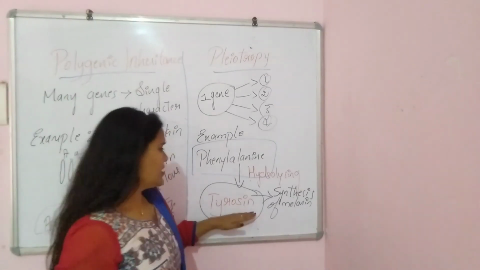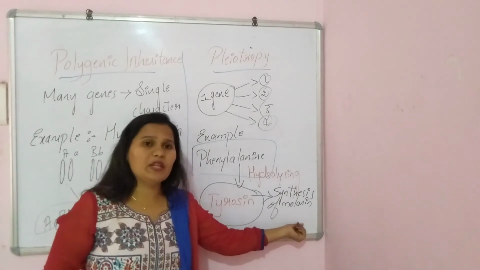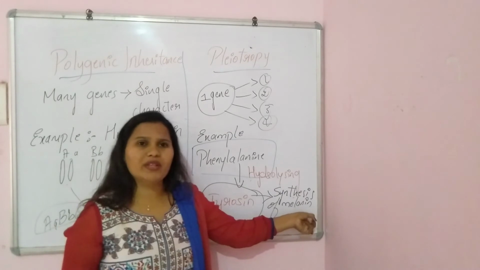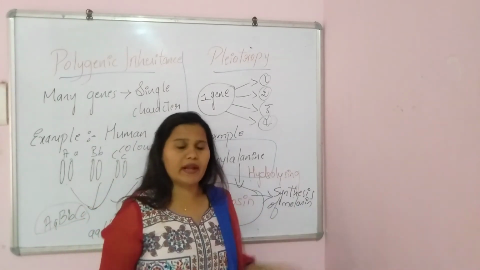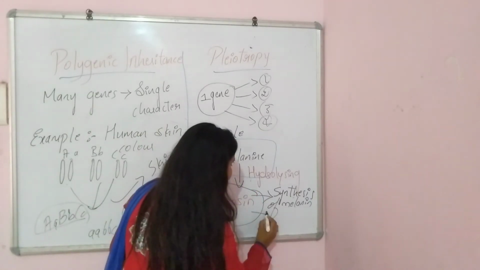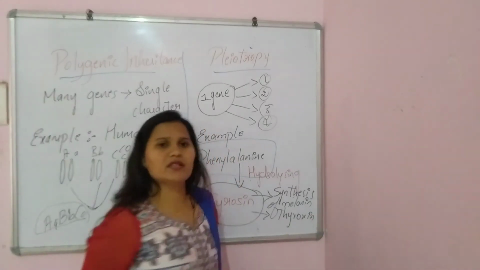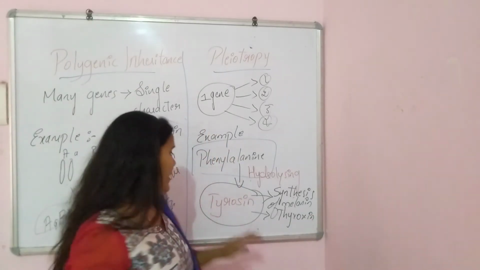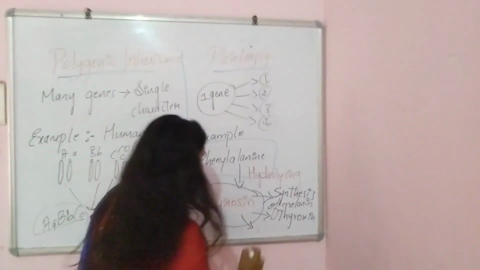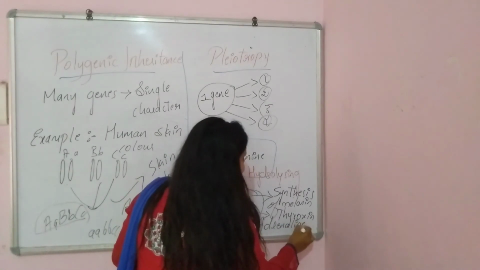It operates on the synthesis of the melanin pigment, and also the production of hormones, for example thyroxine, and also many hormones like adrenaline and dopamine.